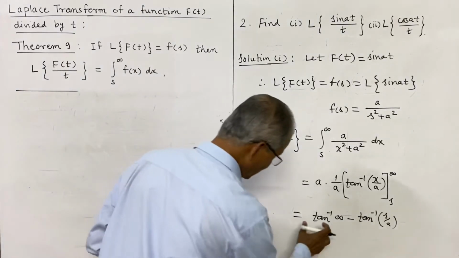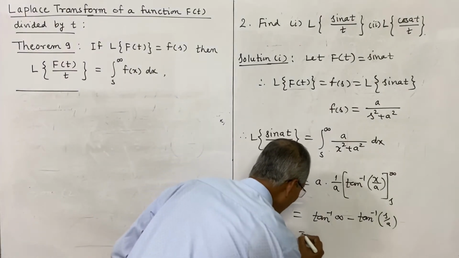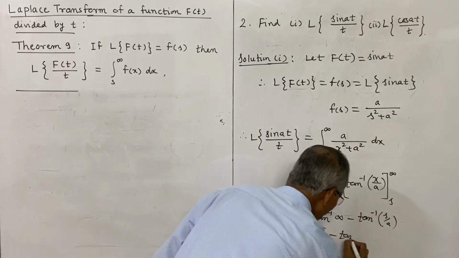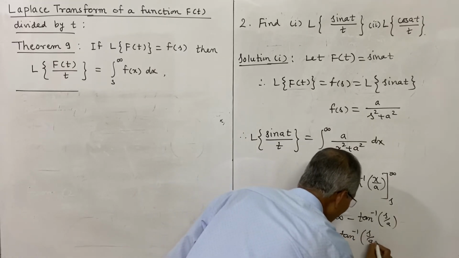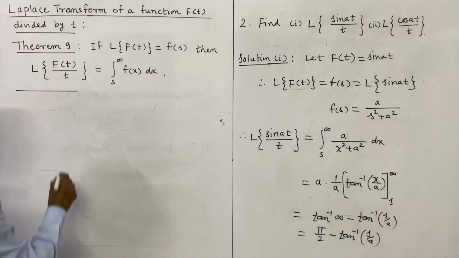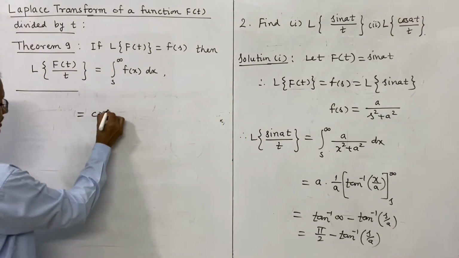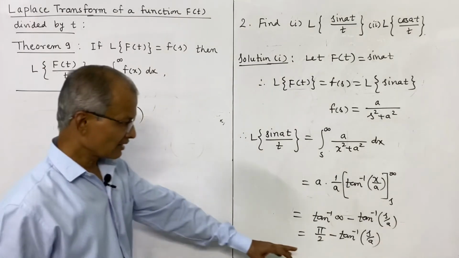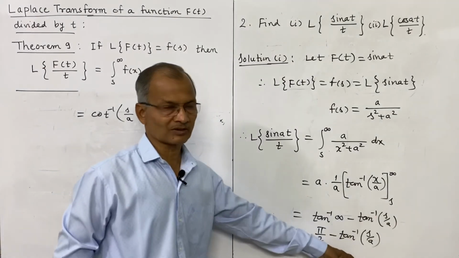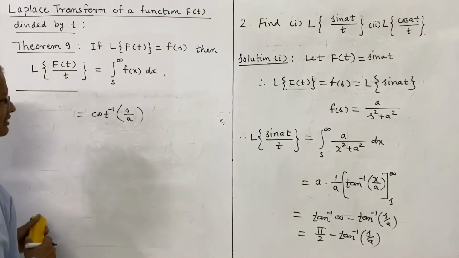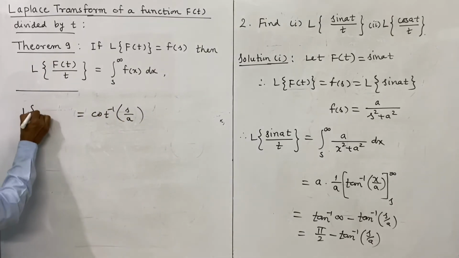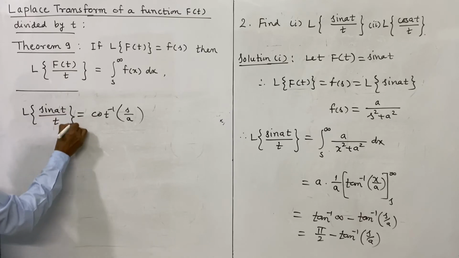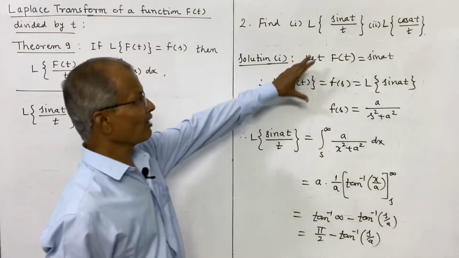And this is pi by 2 minus tan inverse s upon a, or that can also be written as cot inverse of s upon a. By the result, pi by 2 minus tan inverse x is cot inverse x, and therefore it is cot inverse s upon a. That is the Laplace transform of sin a t divided by t. So thus in this way we have obtained it.